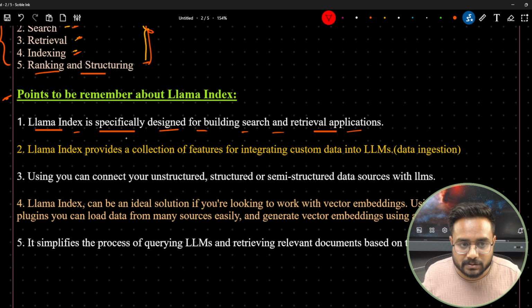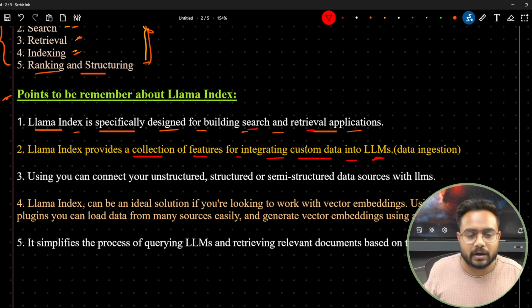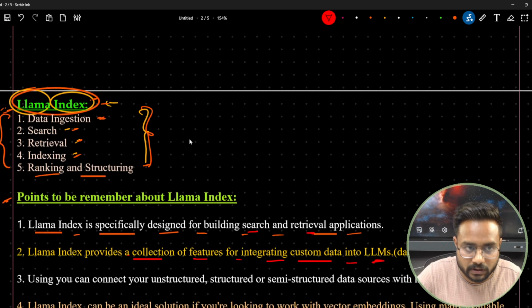So Llama-Index specifically has been designed for building search and retrieval applications. Llama-Index provides a collection of features for integrating custom data into LLMs. So we can connect our custom data to the LLM. How are we doing it? Here we are doing it now.